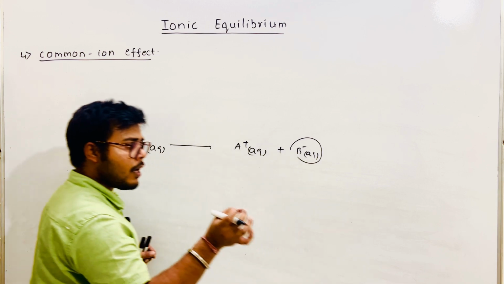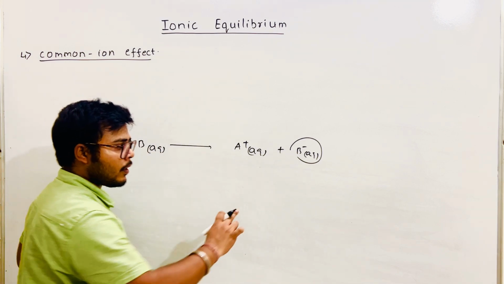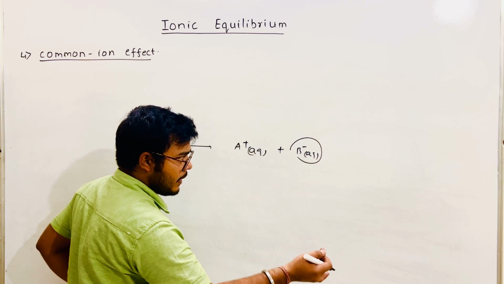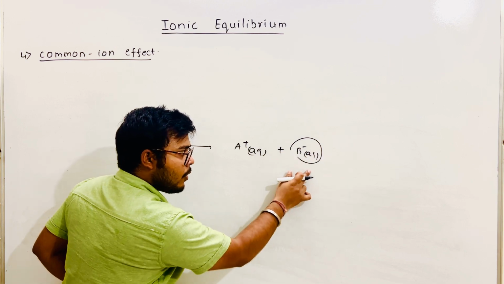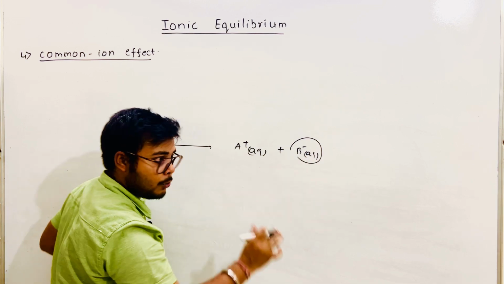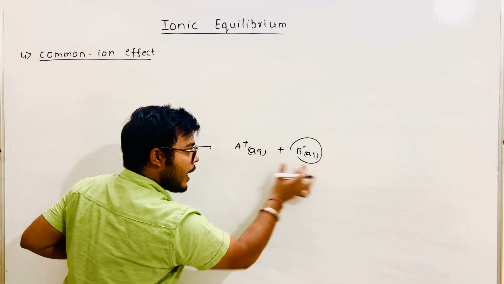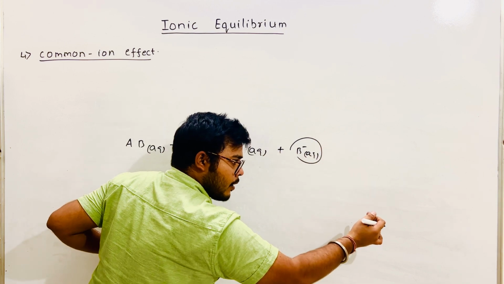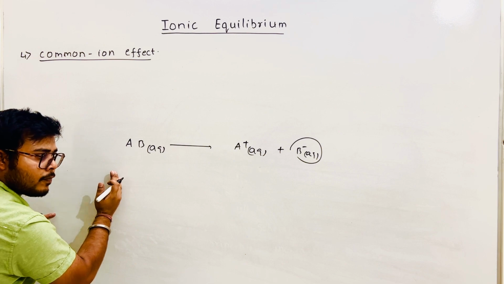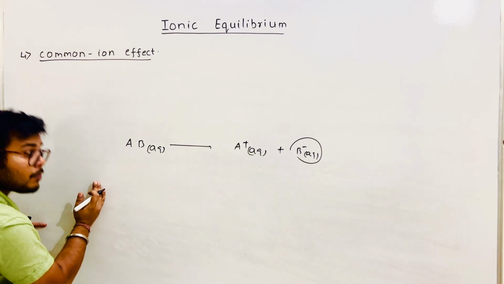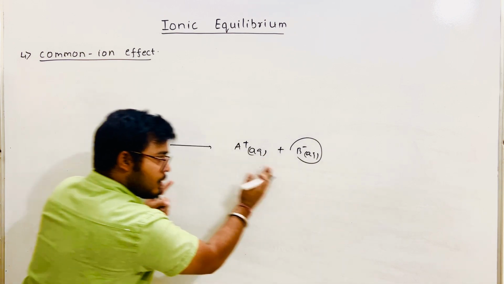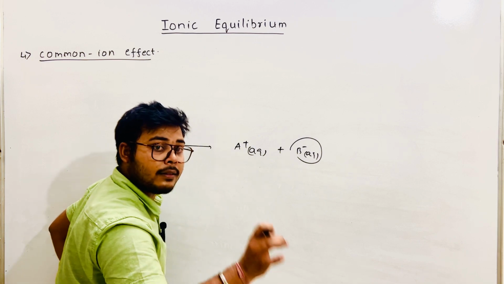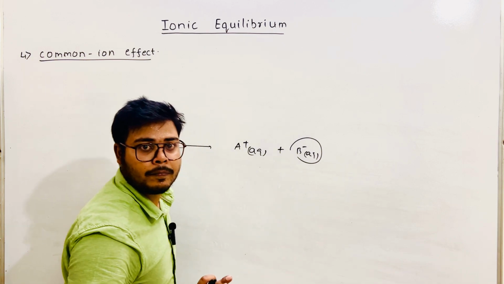Why does it happen? Because as per Le Chatelier's principle, you are increasing the concentration of the product side. Yes or no? Any of the products you are increasing. And when you increase the concentration of product, the reaction shifts in the backward direction. When the reaction shifts in the backward direction, the extent of dissociation, the extent of ionization decreases. Yes or no? That's what happens, and this effect is known as the common ion effect.